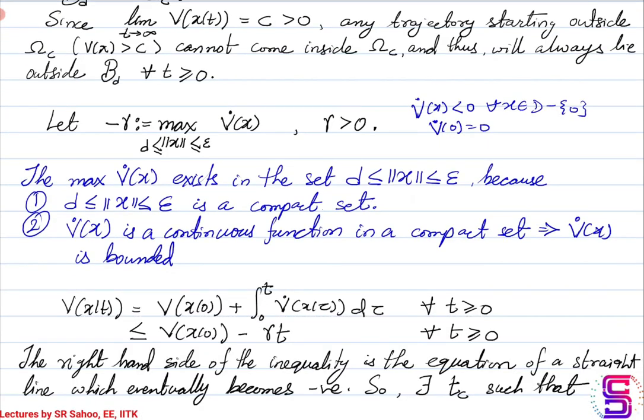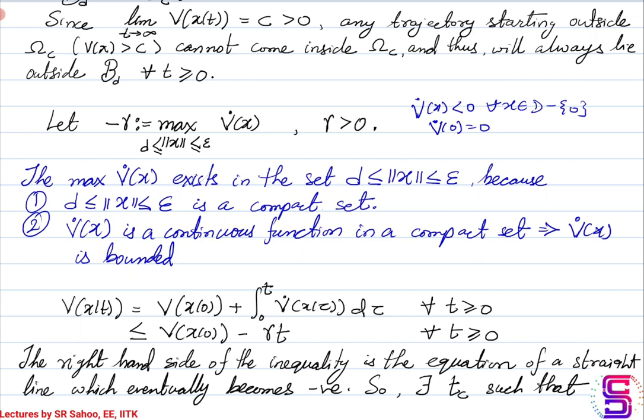Okay, now if we integrate v dot, what we get is the expression for v of x as shown. V of x will be v of x0 plus the integral from 0 to t of v dot of x of tau d tau. Now, this is going to be less than equal to v of x0 minus gamma t.